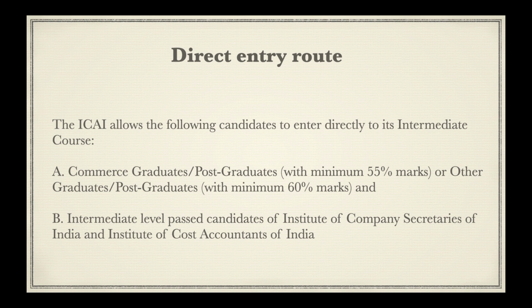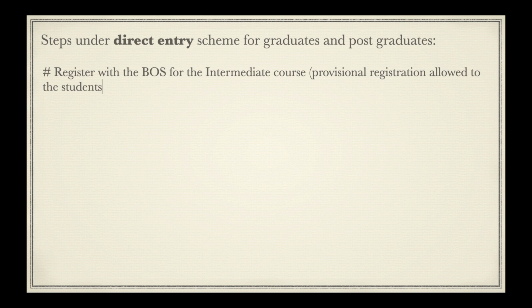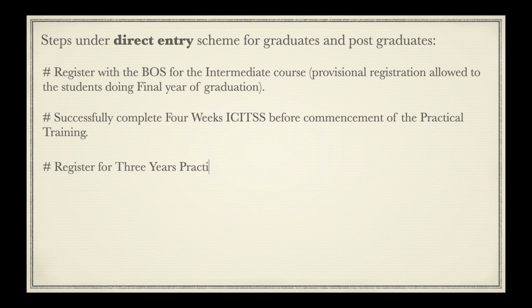Now let's discuss the steps in direct entry route. Steps under direct entry scheme for graduates and postgraduates. First step is register with the Board of Studies for the intermediate course. Provisional registration is allowed to the students doing final year of graduation. The next step is successfully complete 4 weeks ICAI TSS before commencement of the practical training. Register for 3 years practical training. So this is the third step.